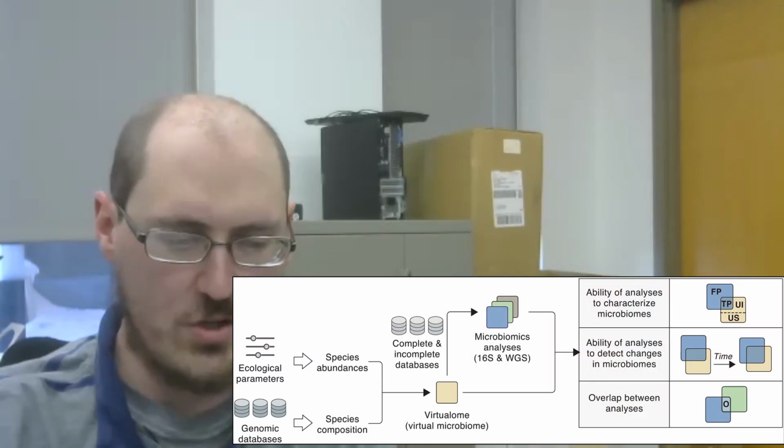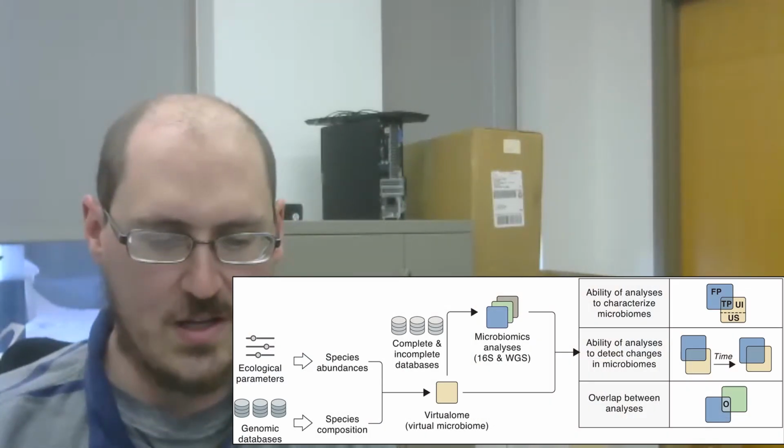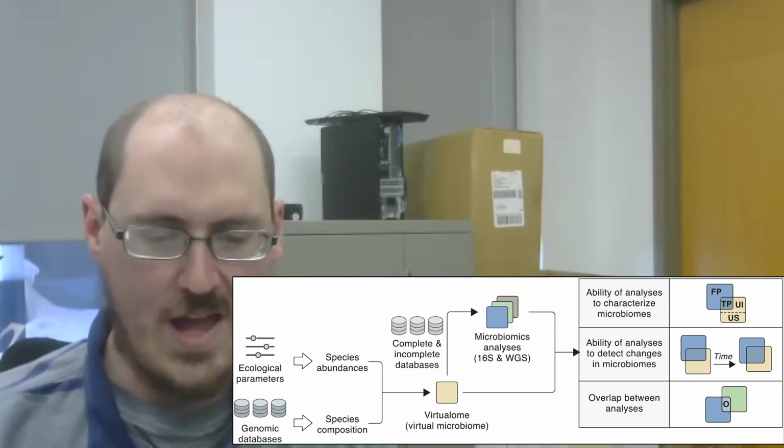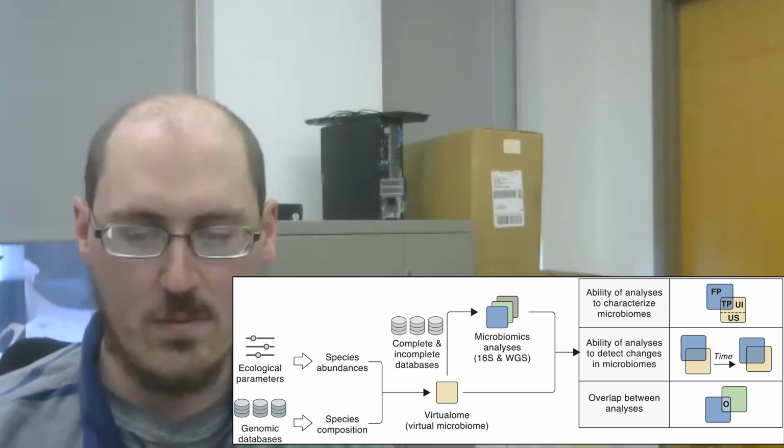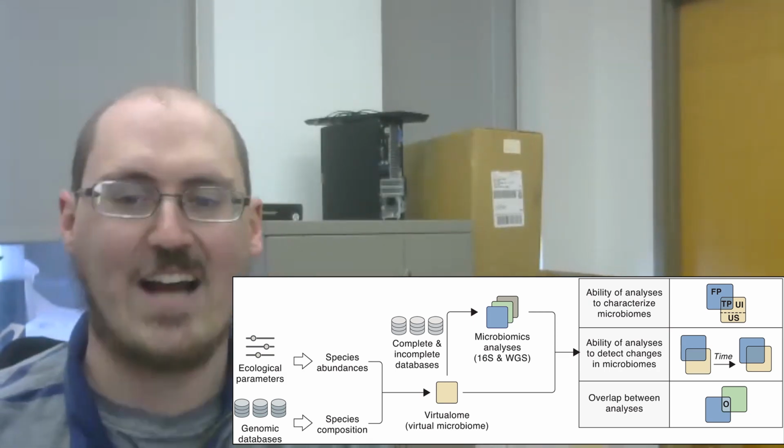So, 4 articles to look at as found on Science News Daily. First, 1. The virtual microbiome, a computational framework to evaluate microbiome analyses. So, researchers generated viral bacterial microbiomes and found that due to incomplete reference data sets, the accuracy of the community was often poor, even going so far as to detect many species that were not actually present.